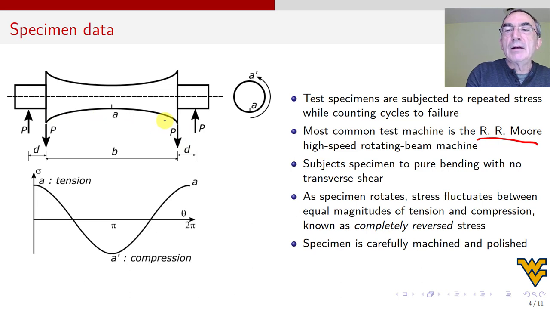So why did R.R. Moore do this? Because then he put the specimen in a situation where he knows where it's going to break, and he put only bending moment, no shear force, to reduce the number of variables. In experimental methods, you want to reduce the number of variables. You want to isolate the variables.